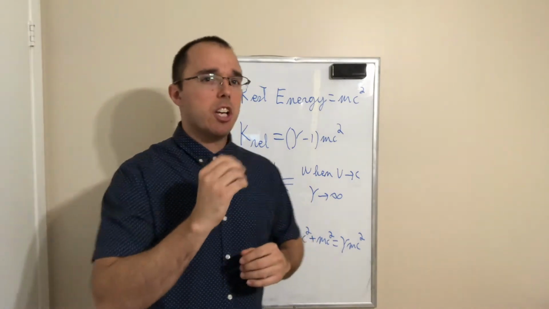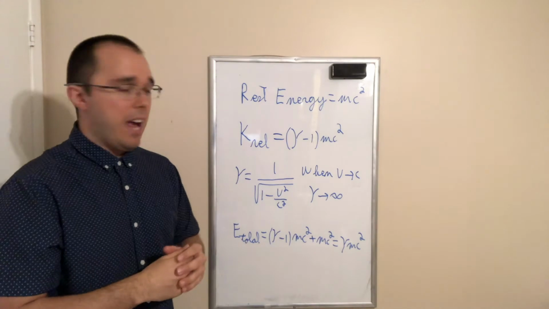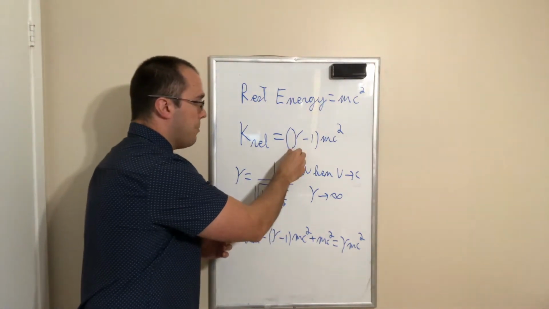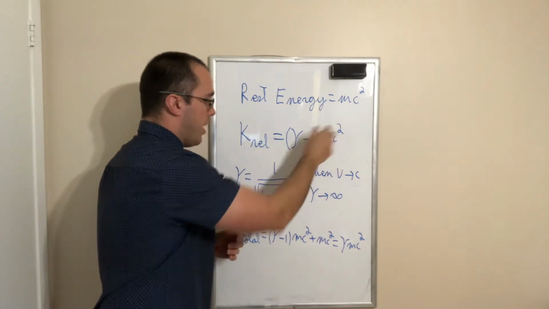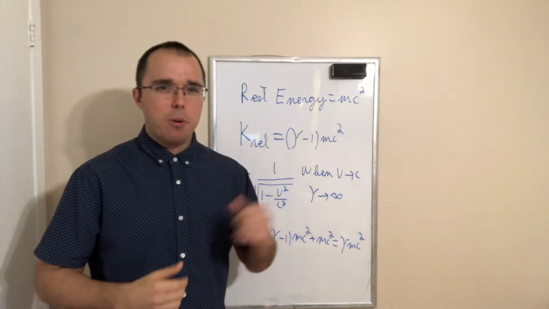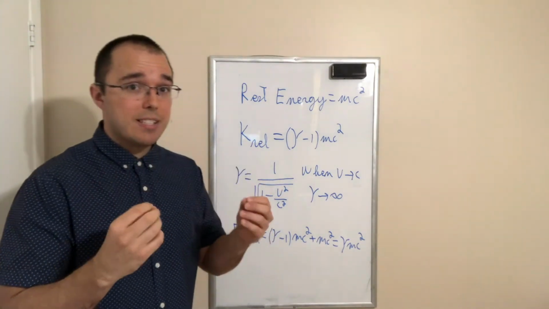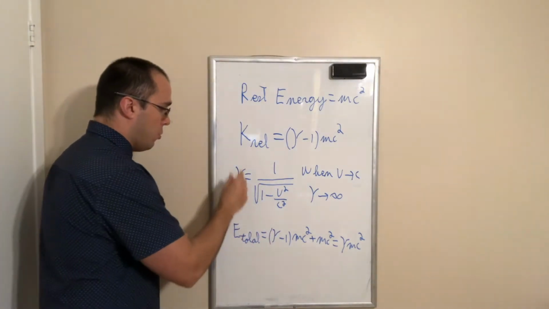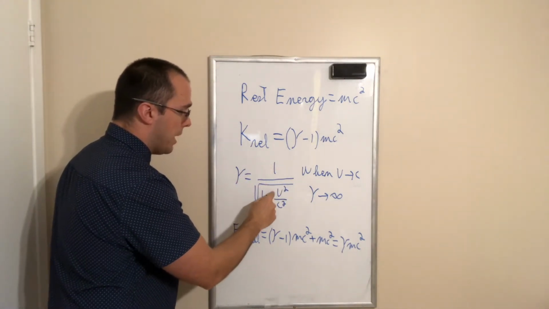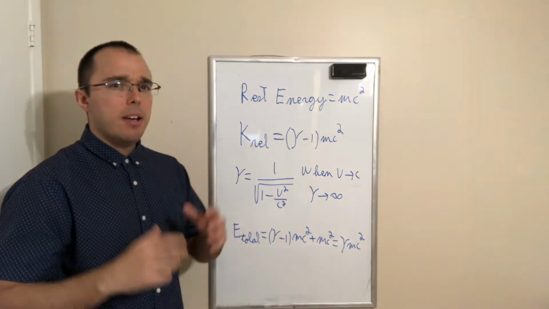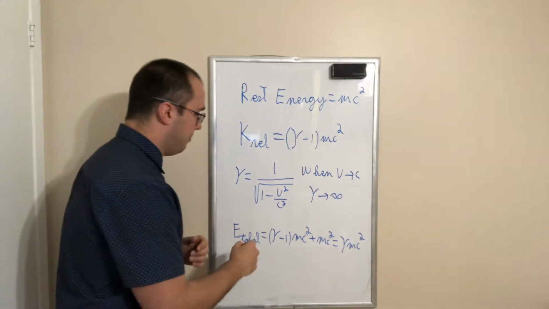All right. The second concept is the relativistic kinetic energy, and this one is equal to gamma minus 1 multiplied by the rest energy, or mc squared in this case. Now this formula has an interesting consequence. Let's look at the formula for the relativistic factor gamma. So we know gamma is equal to 1 divided by the square root of 1 minus v squared divided by c squared. Let's have a look at what happens when we increase the velocity.